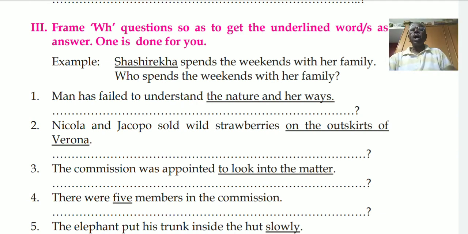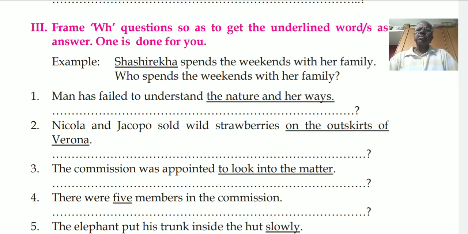Next is how. How is used for manner. She studies hard. Hard is underlined. So it will be, how does she study? I gave you another example, the soldiers fought bravely. Bravely is underlined. So, how did the soldiers fight? Next is how many. How many is used for number. He scored 80 runs. 80 is underlined. How many runs did he score?